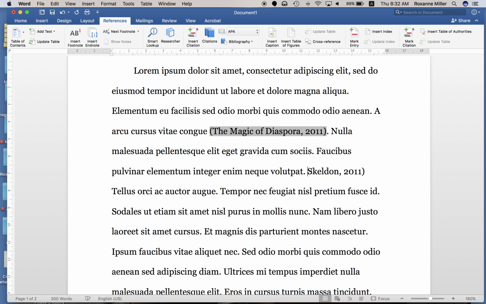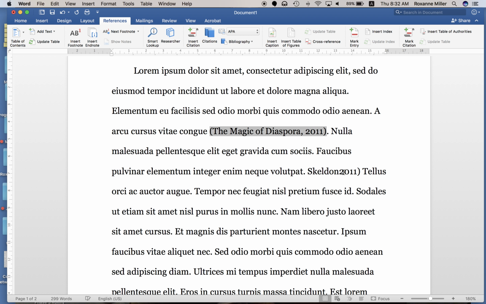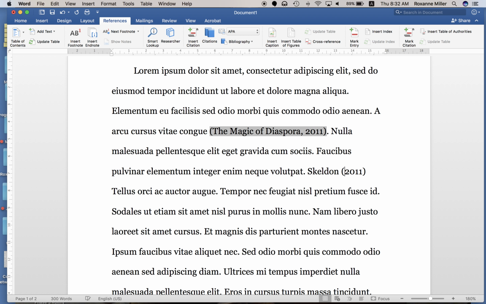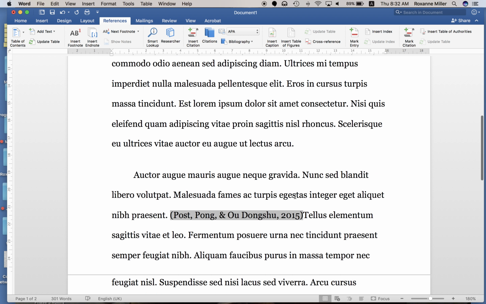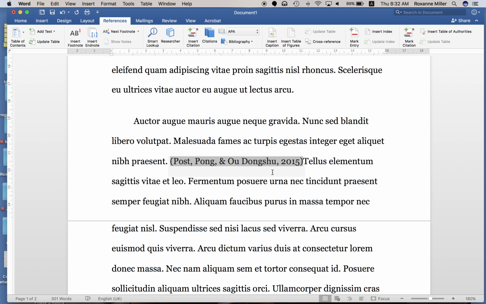Now you want to do this part last because once you've converted it, it won't convert back for your bibliography, so you'll have lost it in your bibliography. So you want your reference list in there first. Okay, and we need to put in the correct citation style. So Skeldon 2011 mentions, and then we're going to do that same thing down here one more time for this one, and we convert to static text.